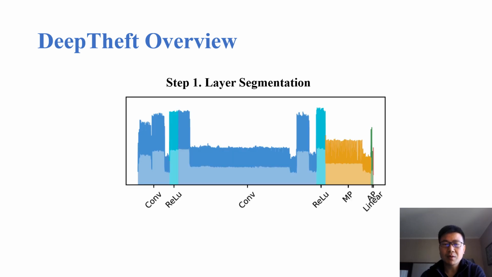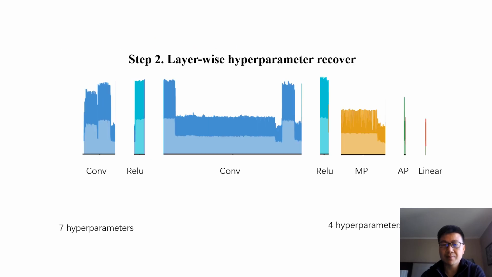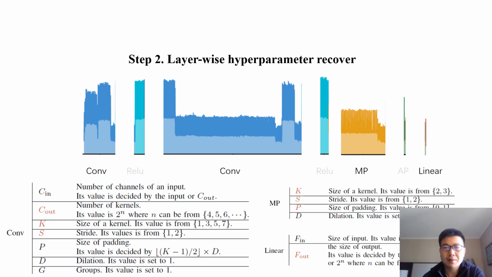In this example, the model has 7 layers. The first step segments the energy trace into 7 pieces. Different layers have different numbers of hyperparameters. A convolution layer has 7 hyperparameters, while a maximum pooling layer and a linear layer have 4 and 2 hyperparameters respectively. Some layers do not have any hyperparameters. For example, the ReLU and average pooling layers do not have any.